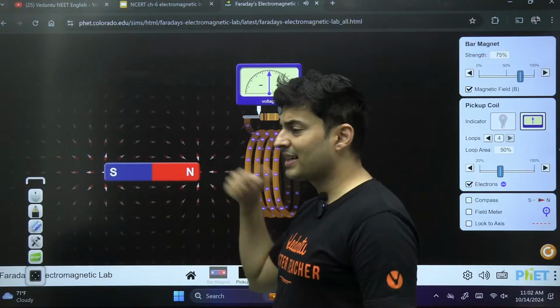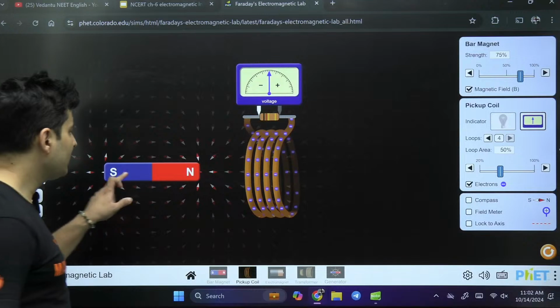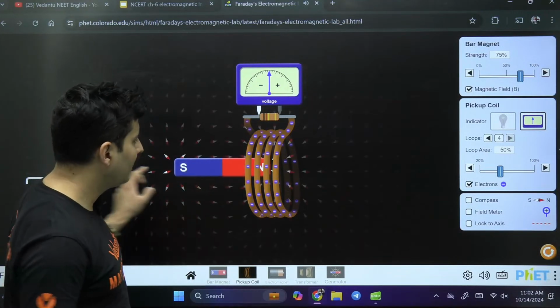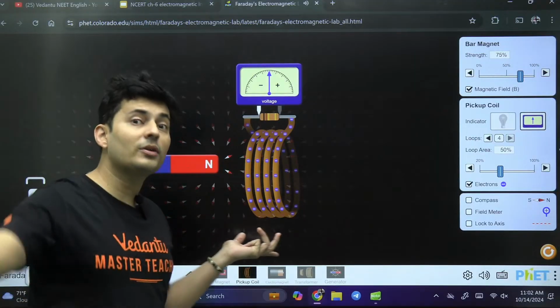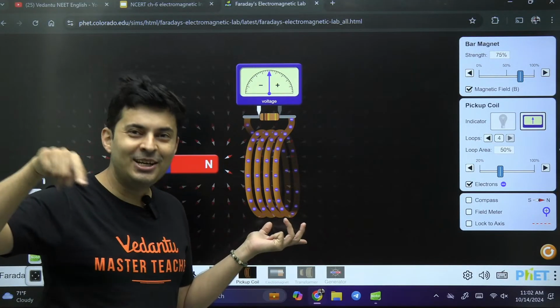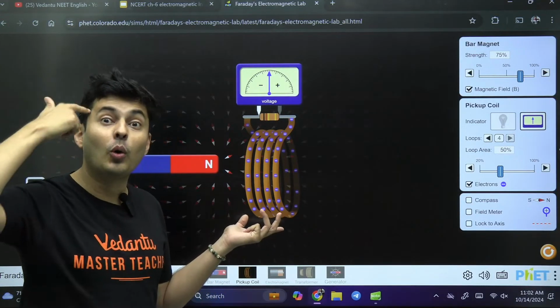So, how is this current direction decided? See, imagine when I move this bar magnet, there is a current moving in this coil. This current will also create a polarity. This current will also create a magnetic effect. It will produce its own magnetic field.